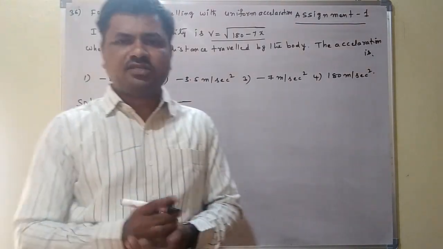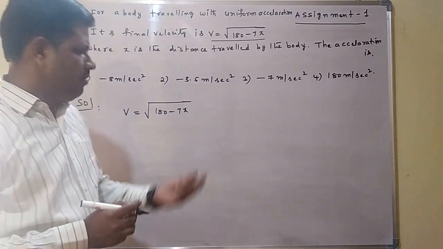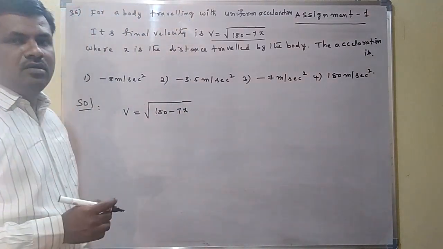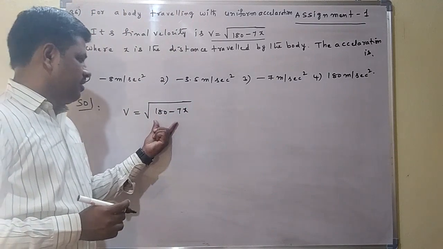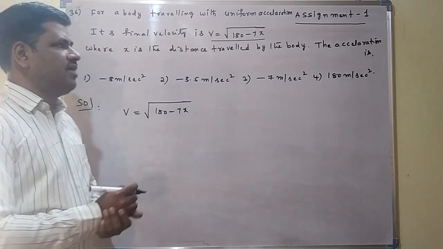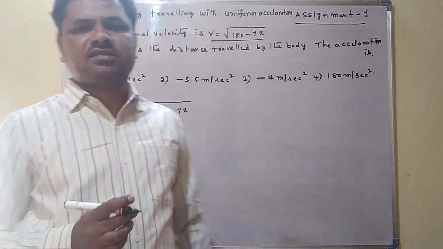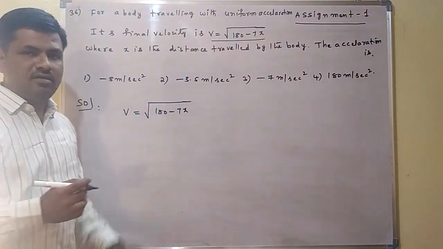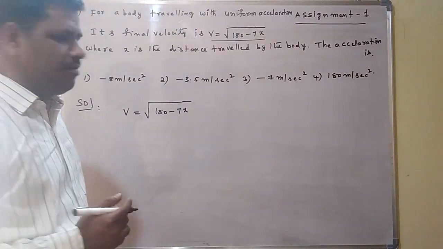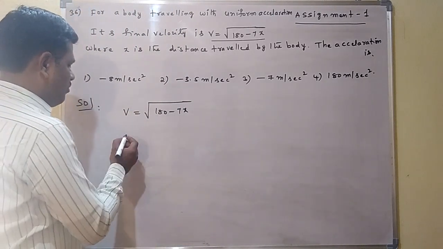Generally, acceleration means a change in the velocity. But here a square root is there. So when we differentiate the velocity, we get the acceleration. Change in velocity is called acceleration. But here the square root is there. In this situation, how to proceed? Here we can square both sides.